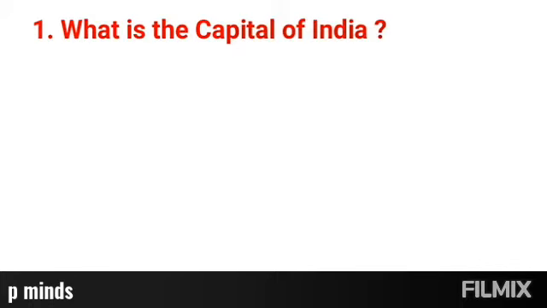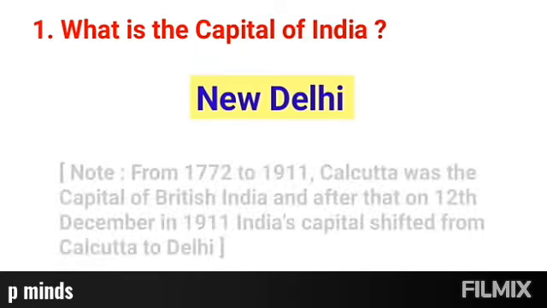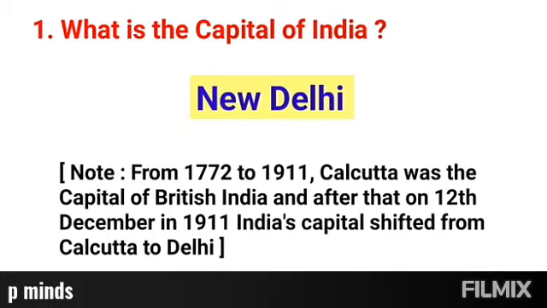Question number 1. What is the capital of India? All of you should know the answer. Right answer, New Delhi. From 1772 to 1911, Calcutta was the capital of British India. And after that, on 12 December in 1911, India's capital shifted from Calcutta to Delhi.